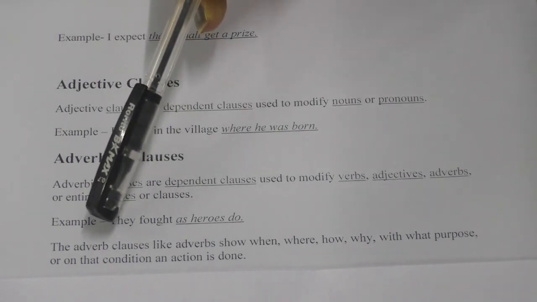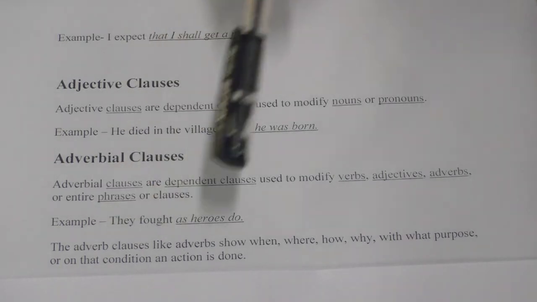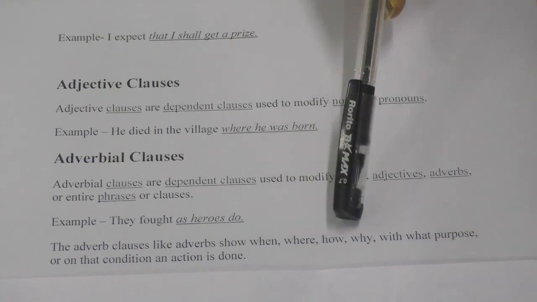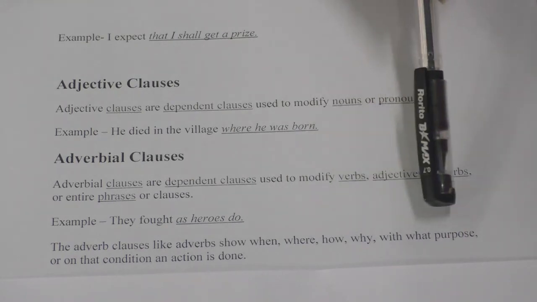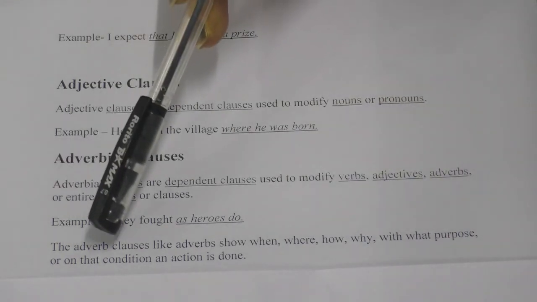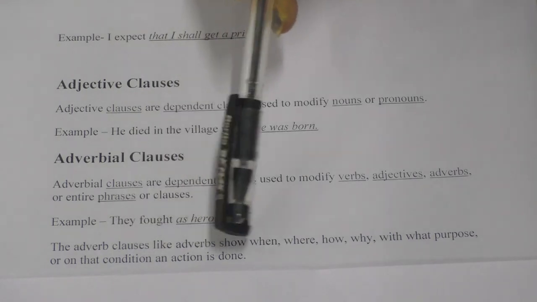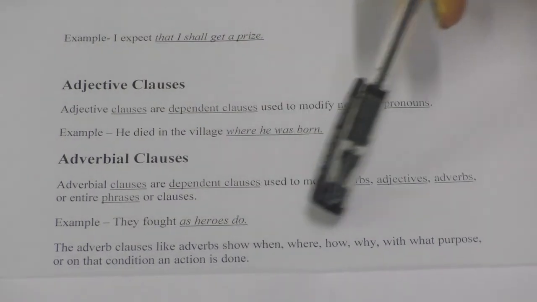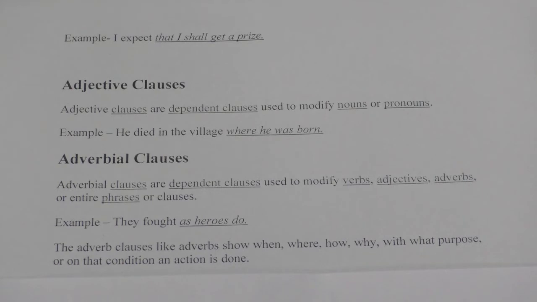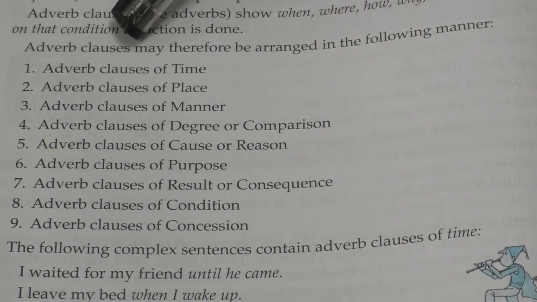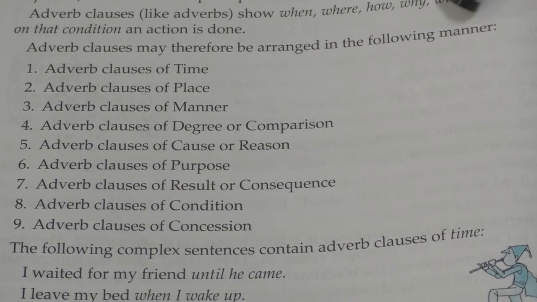So like adverbs, the adverb clauses show when, where, how, why, with what purpose or on what condition an action is done. So it basically has different kinds of adverbs. As there are different kinds of adverbs, so that many kinds of adverbial clauses are there. Let's just have a look at those now. So see here students, adverb clauses may therefore be arranged in the following manner.